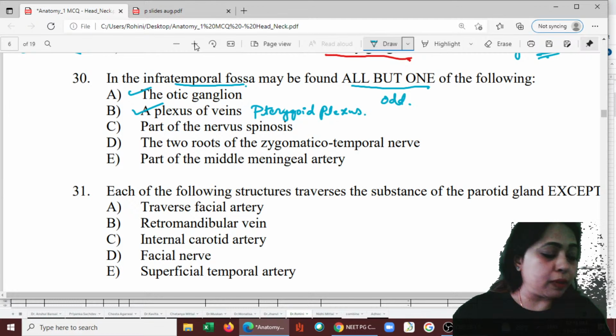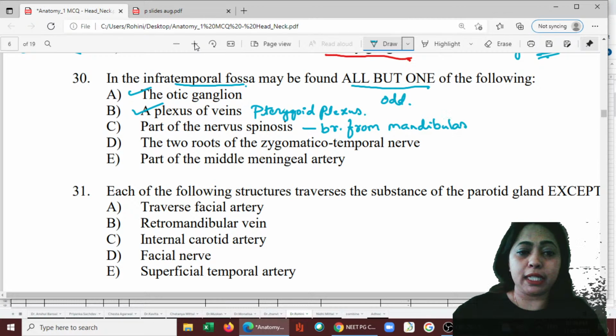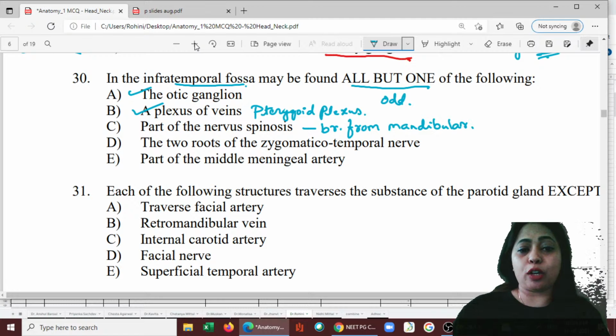Then part of the nervus spinosus is there. It's the branch from mandibular. So that is there. Then two roots of zygomaticotemporal nerve. So that is not there in the infratemporal fossa.